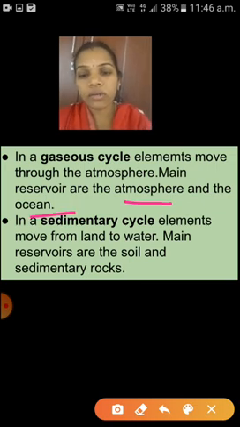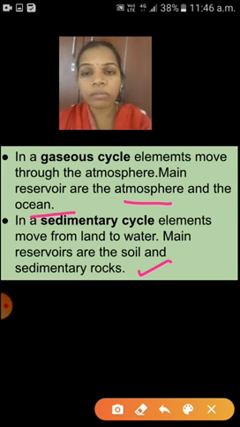In the sedimentary cycle, the main reservoirs are the soil and sedimentary rocks. Once again, in a gaseous cycle elements move through the atmosphere; instead of that, in the sedimentary cycle, what will come? Land to water, that means lithosphere to hydrosphere. Okay, understood, children?